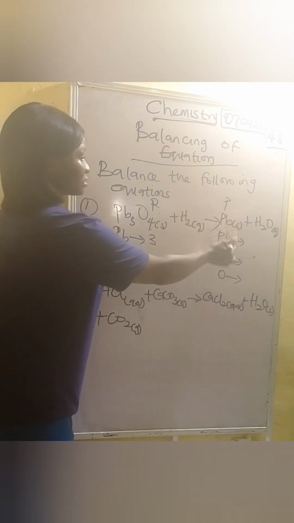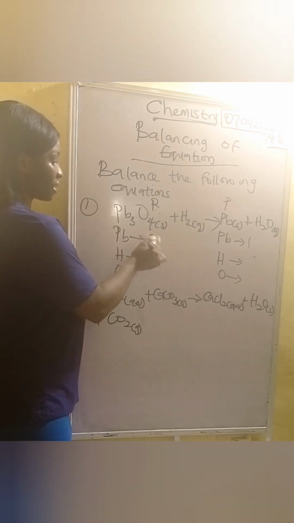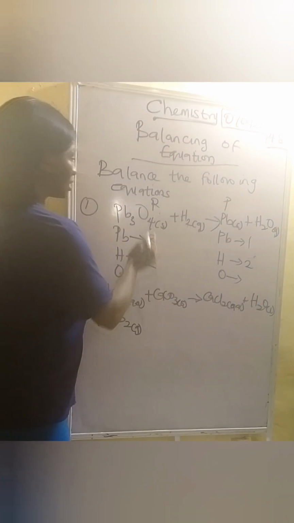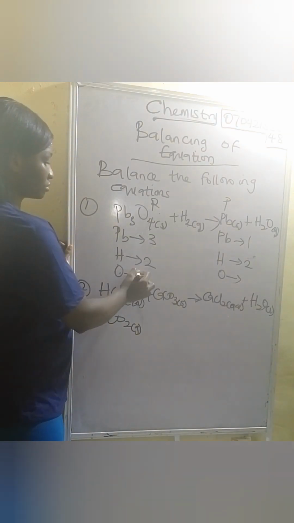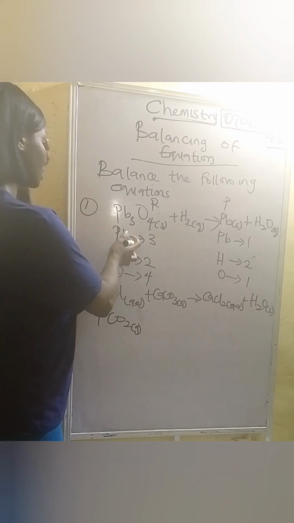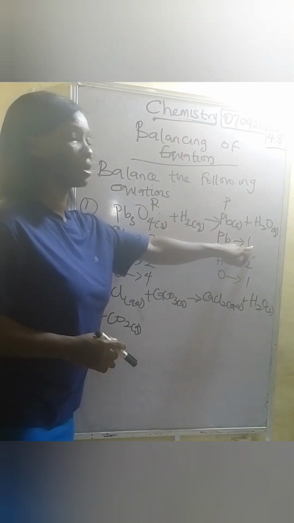So now at the reactant side we have 3 lead. Alright, at the product side we have 1 lead. Are you seeing it now? So now at the reactant side we have 2 hydrogen. At the product side we also have 2 hydrogen. At the reactant side we have 4 oxygen. At the product side we have just 1 oxygen. Alright, so let's see if the lead is balanced. Now if you observe, our lead here is 3, our lead here is 1, so it is unbalanced.